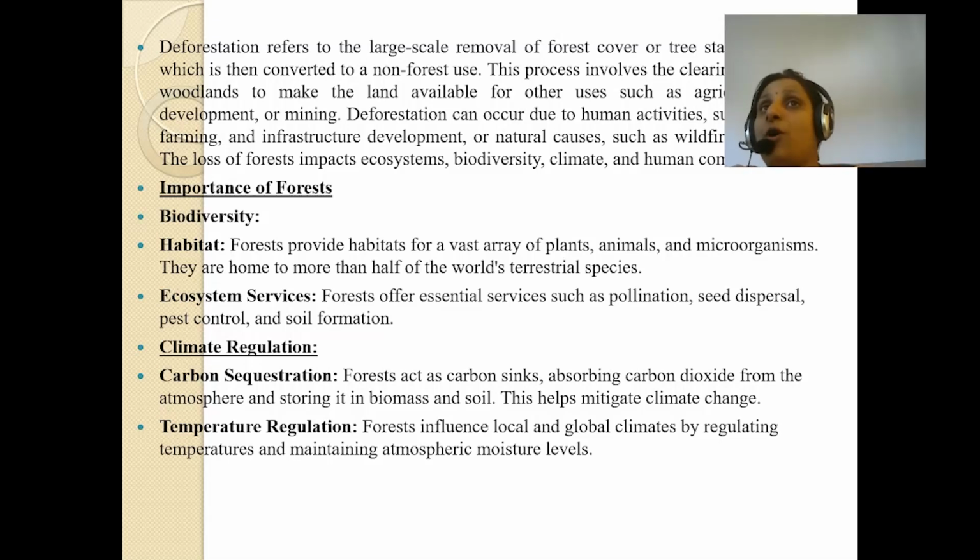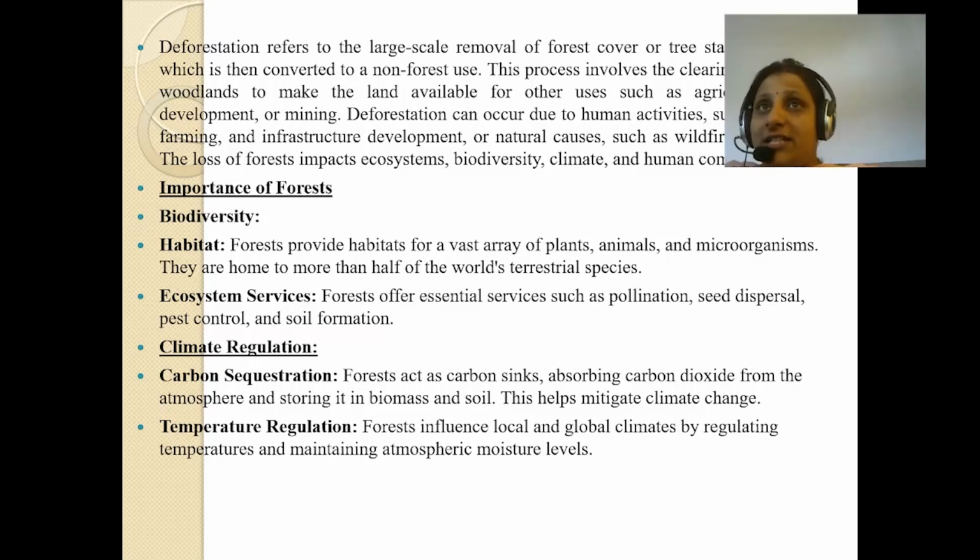Now, what is the importance of forest? As I have told you, that is the importance of forest only. If we don't have the forest, it will impact the ecosystem, the biodiversity, the climate, and the human communities. But how it is impacted, we will study in detail.